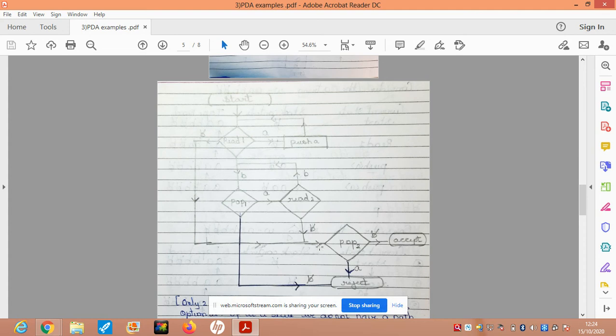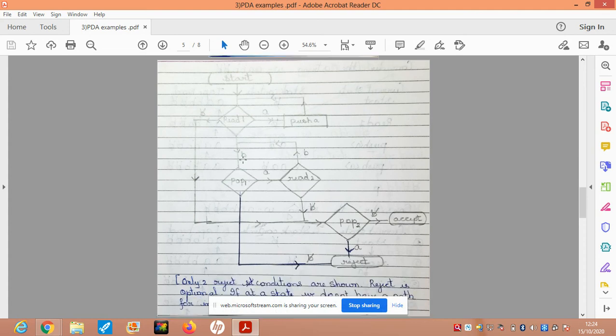Now the rejection part. This read one on B, and if I pop an element and I get a blank, would go to reject, which simply means there's an extra B present in your string. So if the number of B's is greater than the number of A's, then the path that would be followed would be read one, I would get a B. If I pop, I get a blank character, and that is why the string would be rejected.